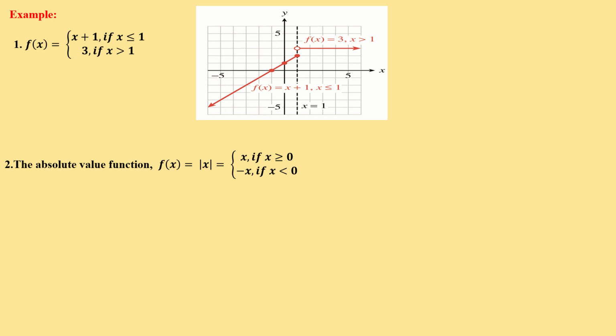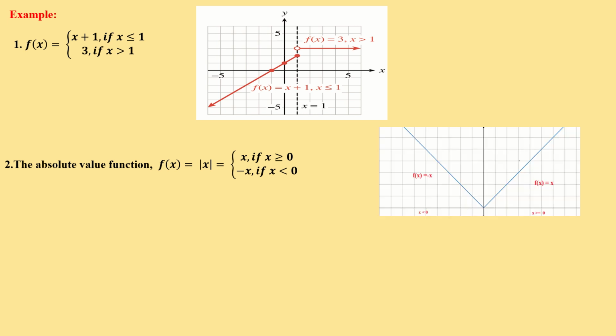Absolute value function, that is the standard example. f of x is equal to modulus x: x if x is greater than or equal to 0, minus x if x is less than 0. This function is like that, right? For f of x equal to minus x, that is a straight line, and f of x equal to plus x is also a straight line. At the point x equal to 0, the pieces meet. The function exists at x equal to 0, at only one point, right? The same point, only one point.